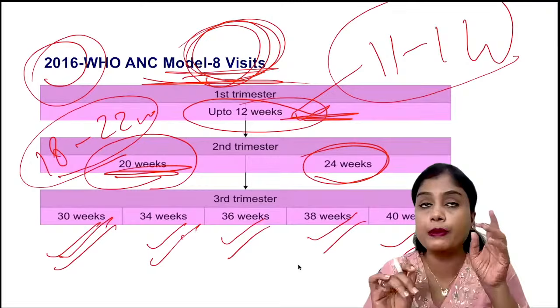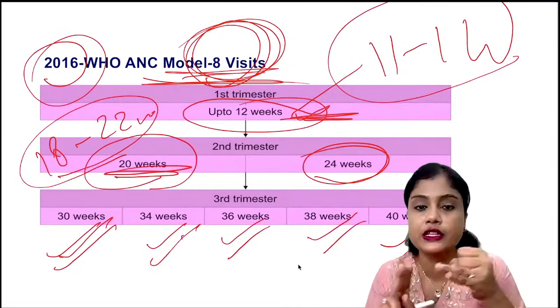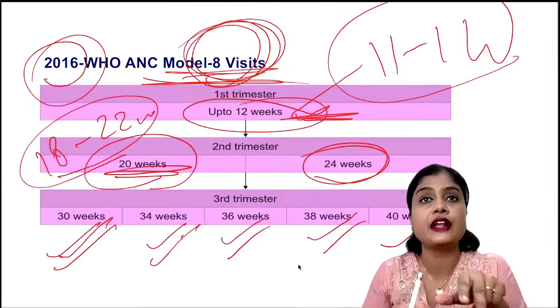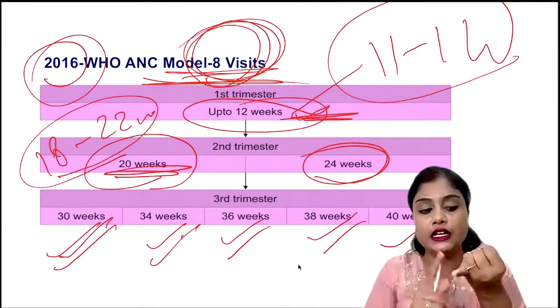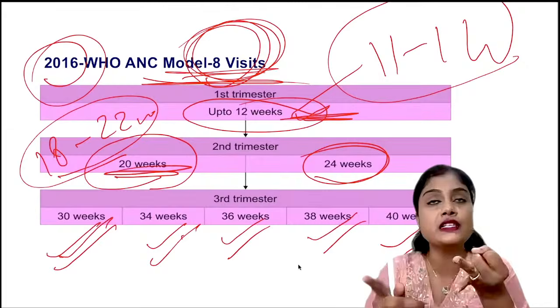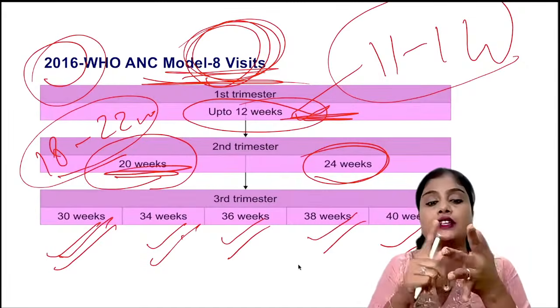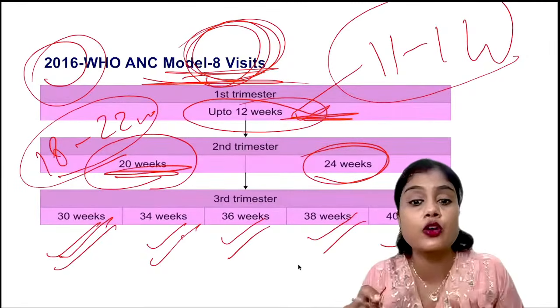No. So remember, it is 12. One is the NT scan, another the anomaly scan. So most important things, these two are easy to remember. Then after that, 4 weeks later in the second trimester, that is at 24 weeks. And in the third trimester, she will have the first one at 30 weeks. Then 4 weeks later, that is 34 weeks. Two visits are 4 weeks apart. Then every 2 weeks, that is 36, 38 and 40. So these are the minimum number of ANCs that she should have.